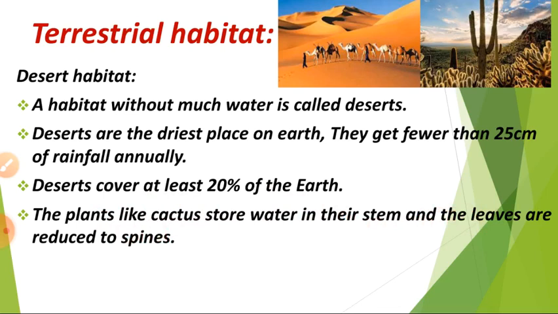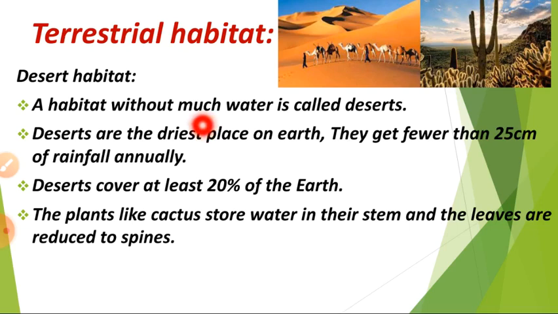So terrestrial habitat means the place that is covered by land. In that, first we are going to see about desert habitat. The habitat without much water is called desert habitat.